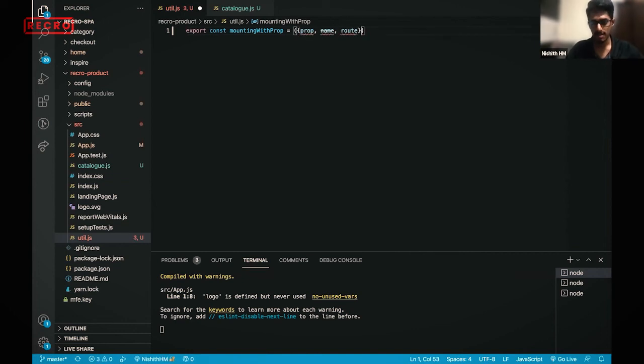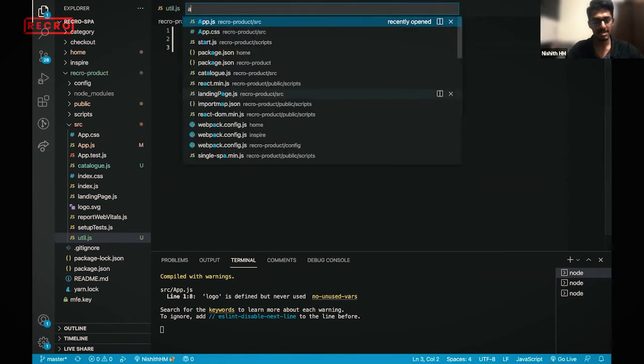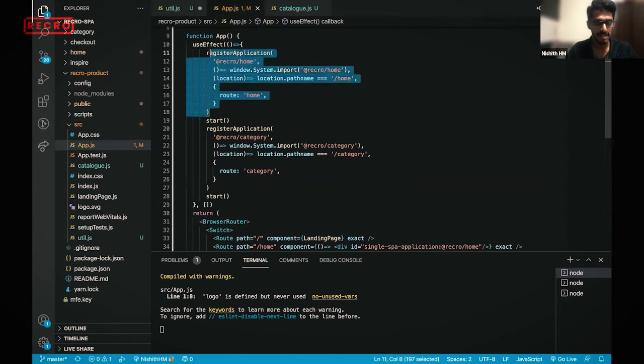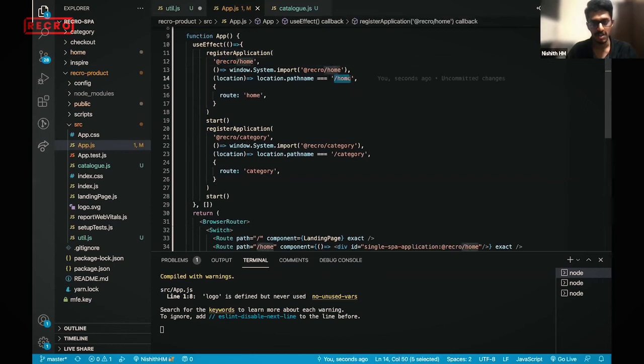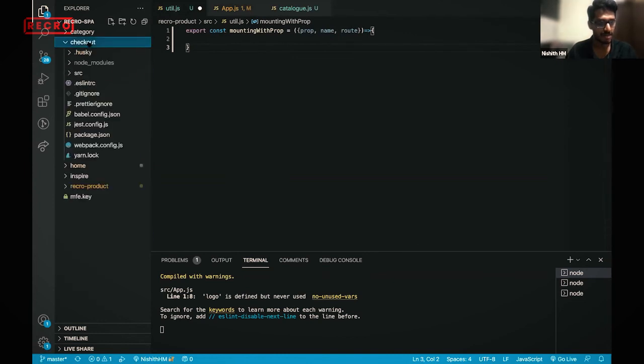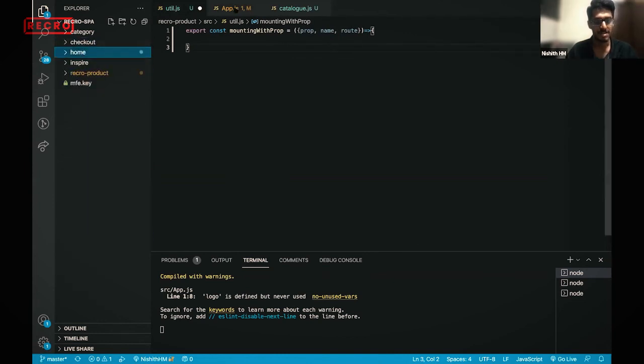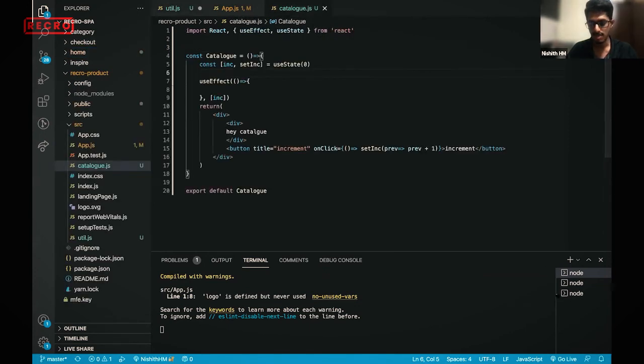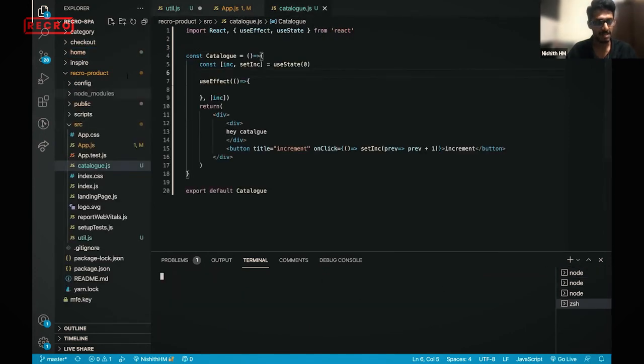Okay, so normally why all these things I'm taking here. If you see the app.js, like if you want to make this as a common function, util functionality, you need the name. So that's what I'm passing. You need the route, which route you need to load, and you need to pass the props, right? So we need all these things. So currently, let us assume that we are loading this checkout, and we are loading this home page on this catalog.js. So to do that, the first thing I need to run these MFEs, right? So like these products, right?